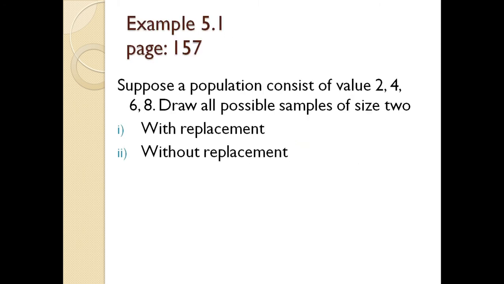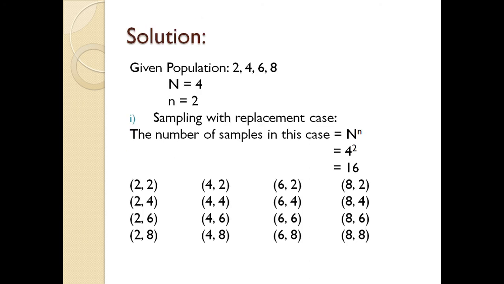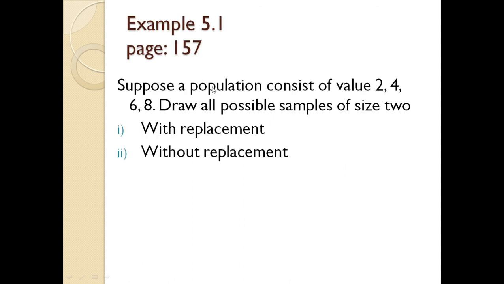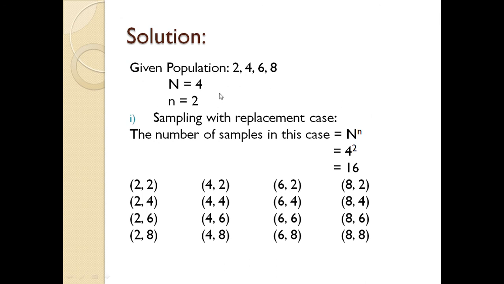Okay, then this example will make you more clear about with and without replacement. Suppose a population consists of the values 2, 4, 6, 8. Draw all possible samples of size 2 with replacement and without replacement. Now this population is given to you. Population size capital N is 4 because there are 4 items, and it is given to draw all possible samples of size 2. So the sample size is 2 here.